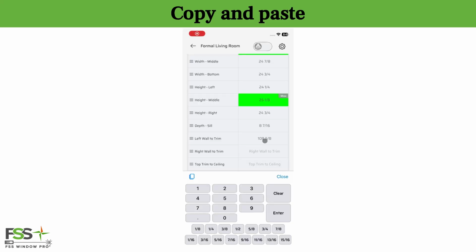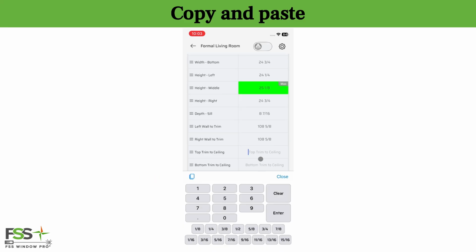And finally, we have Copy and Paste. If you want to reuse a measurement, just tap the value once and hit Copy. Then move to another field, and you'll see a Paste button in the top left of the keyboard. Tap it once, and the value is instantly duplicated into that cell.